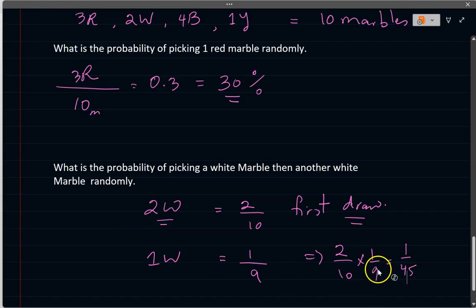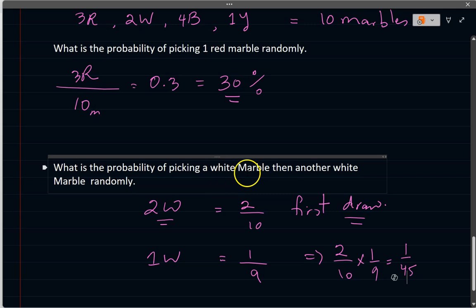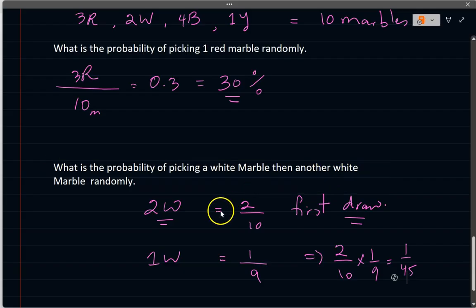Now remember, it's a multiplication here. The probability of these two events happening, because the first event was picking a white marble and then another white marble, it has to be less than the original probability of 1/5, which is 1 over 5. 1/5 will end up being 20%. So now you're getting to about 2.2% right here. All right, so this is the answer to this question.